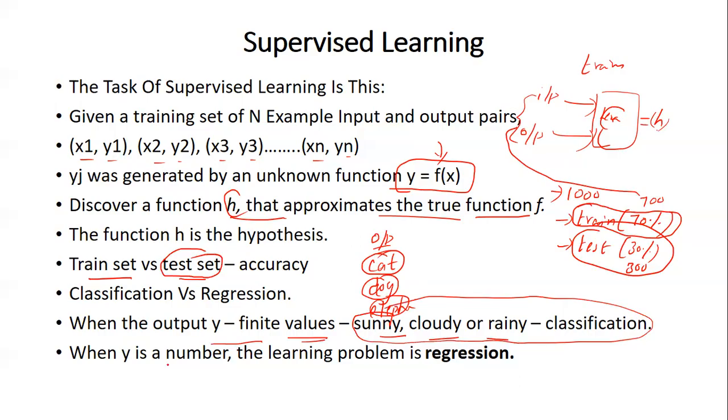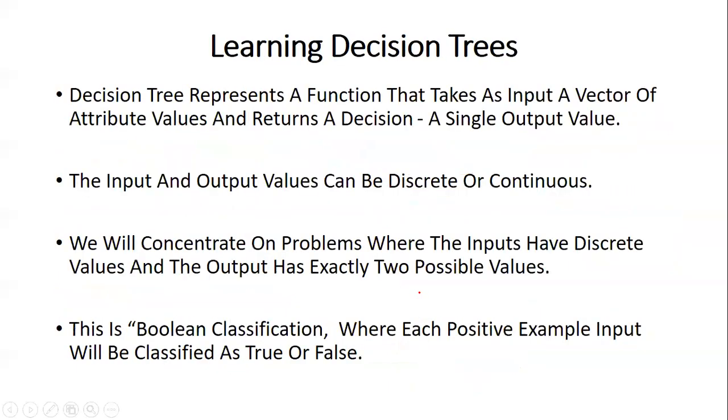But if the output contains continuous values, then it is called regression. For example, predicting the price of a house given the number of rooms or the square feet is a regression problem. So if the output is a continuous value, then it is regression. If the output is a finite set of values, then we call it classification.